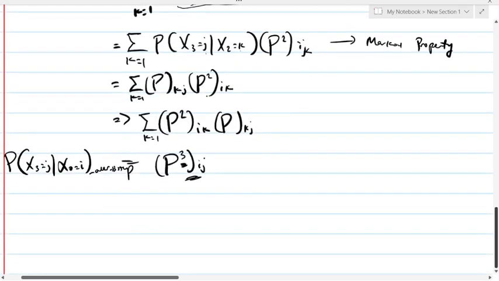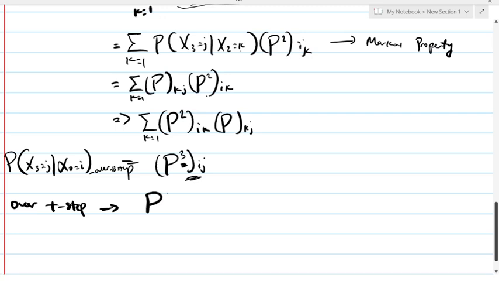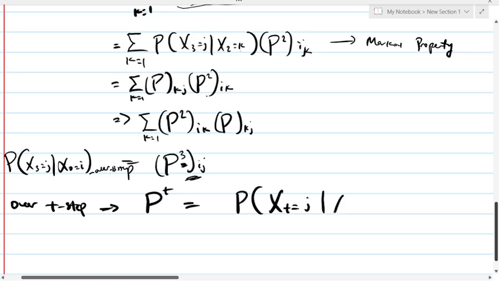And then we can make a conclusion that the probability of making a transition from state I to state J over t steps will be given as probability of t, that is of making a step to J, in that our x0 equals I. Is that taken?